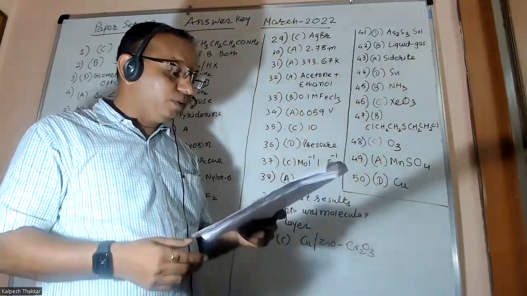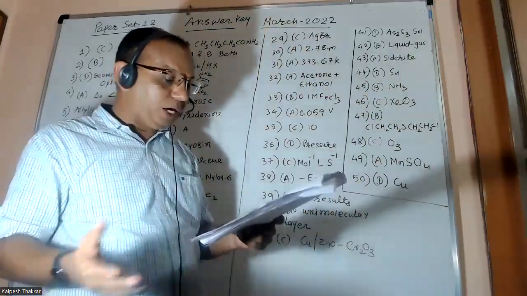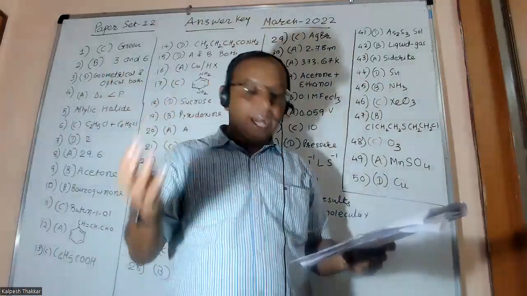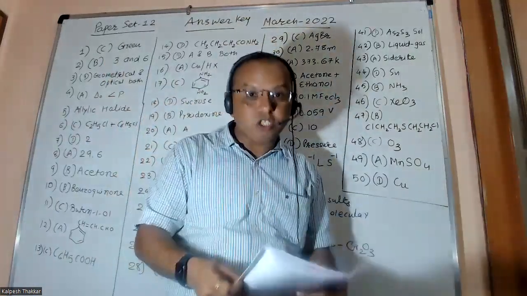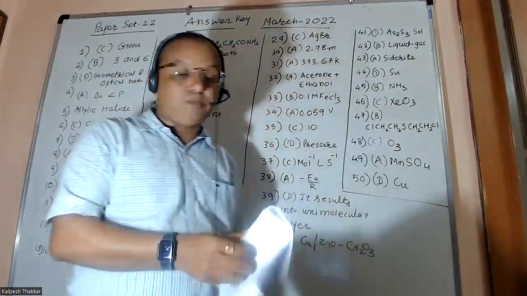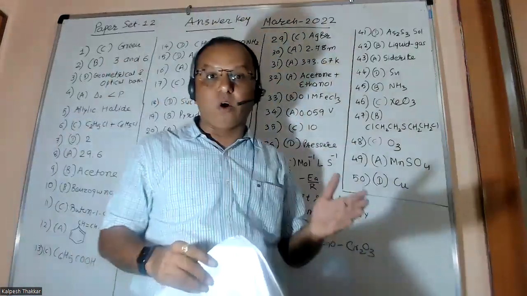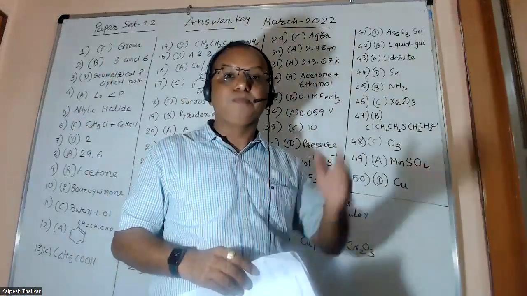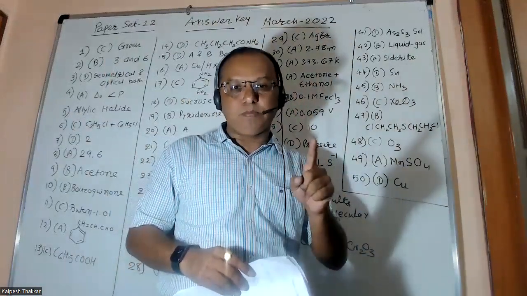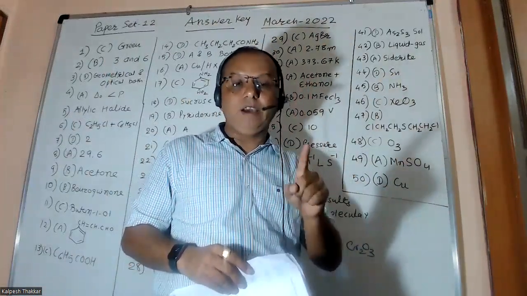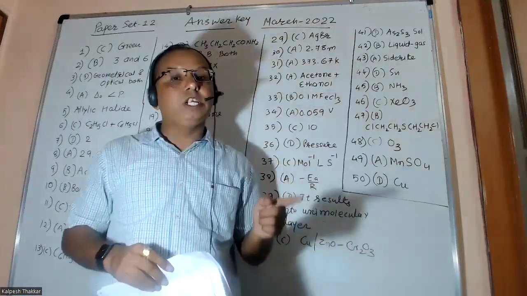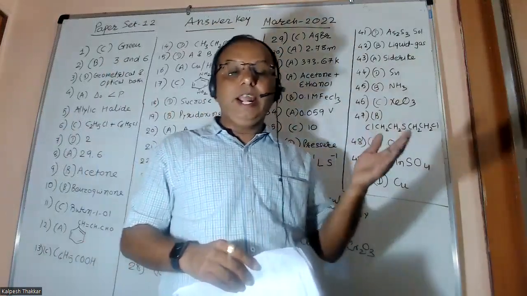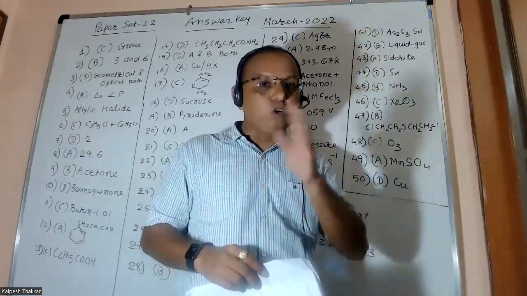Last question, which is a transition element? Zinc, mercury, cadmium, and copper. Zinc, mercury, and cadmium are not to be considered as transition metals because, friends, they are not following the definition of a transition metal. As per the definition, the element must have an incomplete d orbital either in its stable state or in any of the ground state electronic configurations.